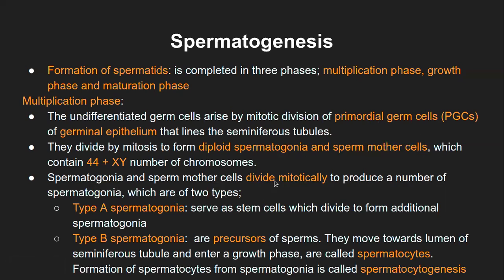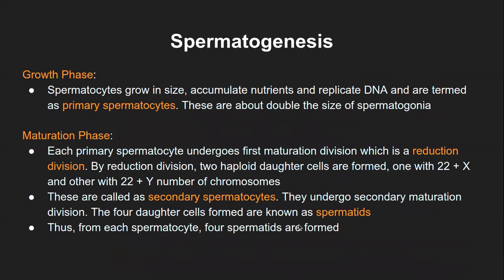Again, it depends on how many mitotic divisions have happened. Let's say if it is one division, then it will still create 4 spermatogonia cells, which are of 2 types. These are called type A and type B. Type A usually serves as a stem cell which divides to form additional spermatogonia. And type B are the precursors for the sperm, that means they form the sperm. Now let me go back to the diagram and explain this part.